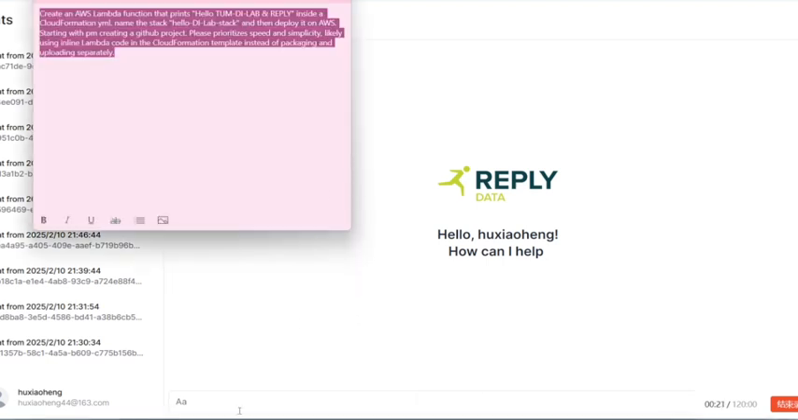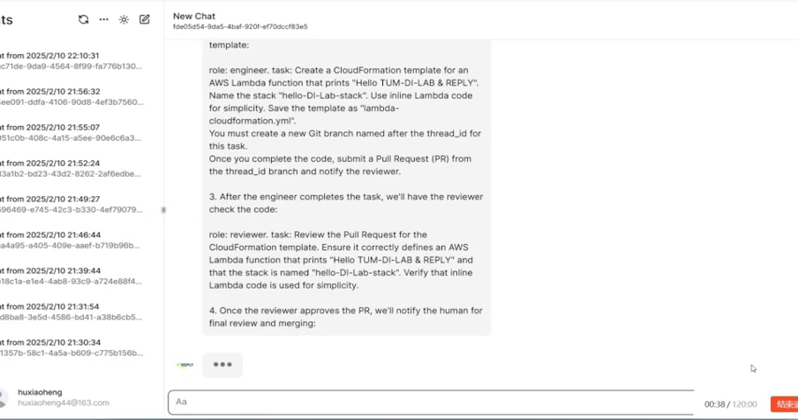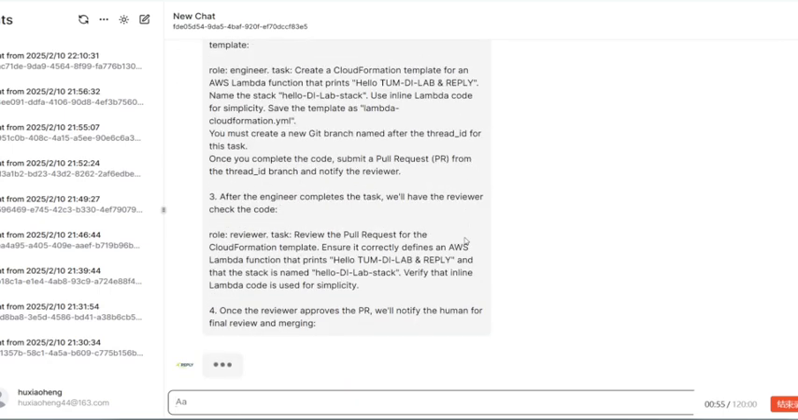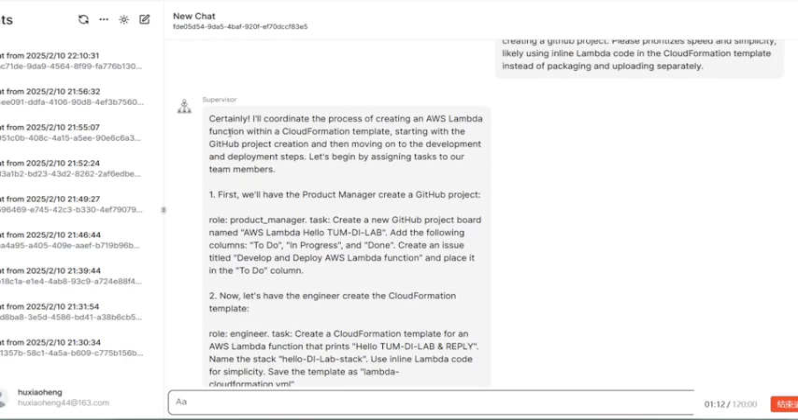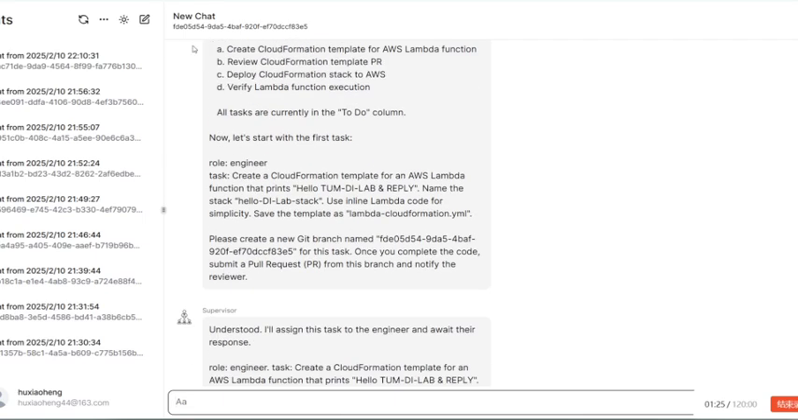So now you can go ahead and start a chat telling the multi-agent system what to build. We'll just create a really simple Lambda function that just returns a hello text. Okay, now let's speed it up a little bit and give it a couple of seconds to think through the process and what it needs to do. We have the supervisor agent that already is distributing the tasks to the different engineers, product manager, and operations agent.